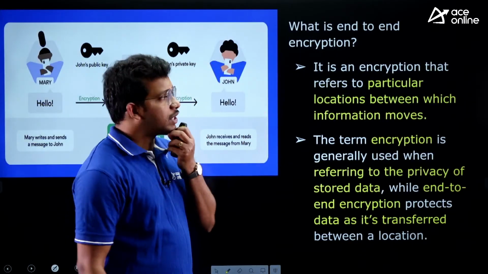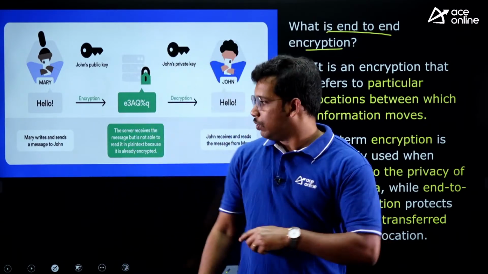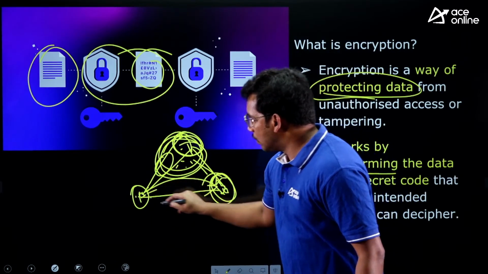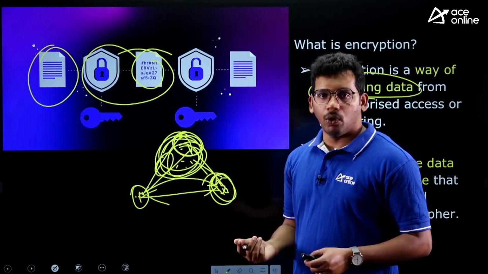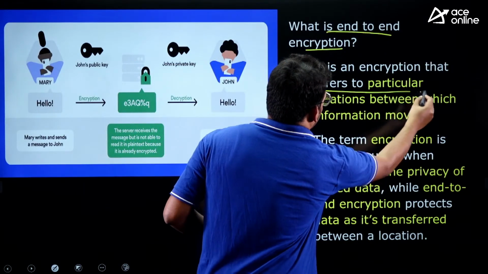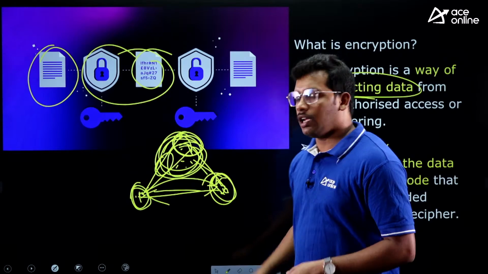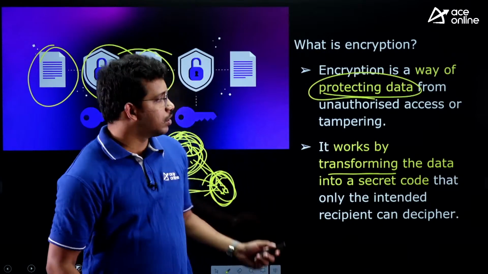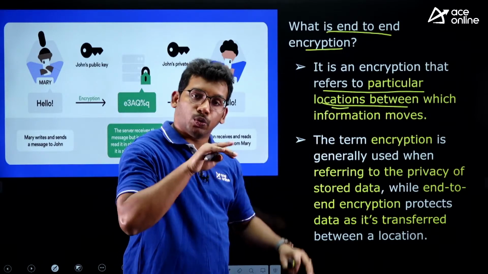So that is encryption. And what is end-to-end encryption? Rather than doing this A and B, this is called encryption. But end-to-end encryption means this is the process involved. Encryption means just giving it a security code. But end-to-end encryption means it is a secure process, which refers to particular locations between which information is moved. So here location A is in Delhi, location B is in Mumbai. These places are uniquely tagged with codes. So the transfer of data will happen between only those two desired locations.